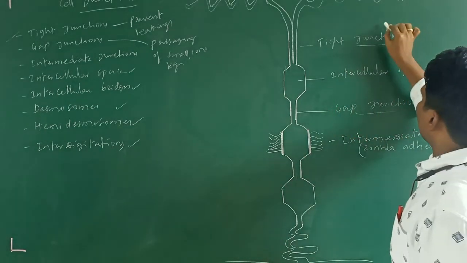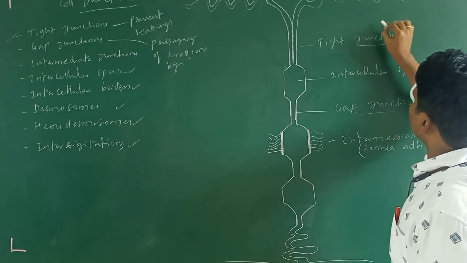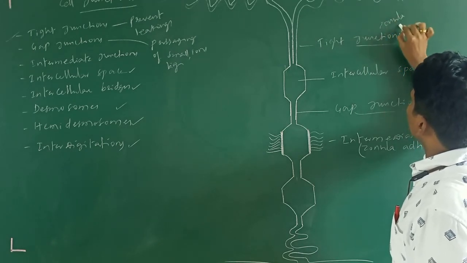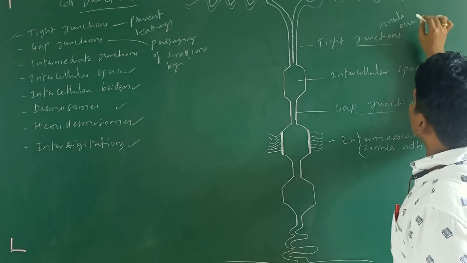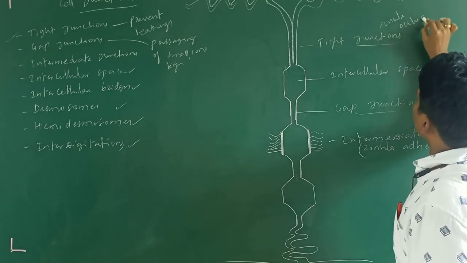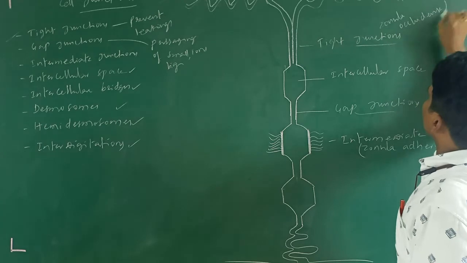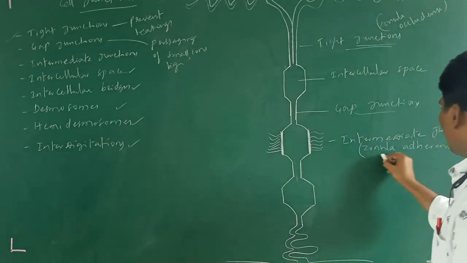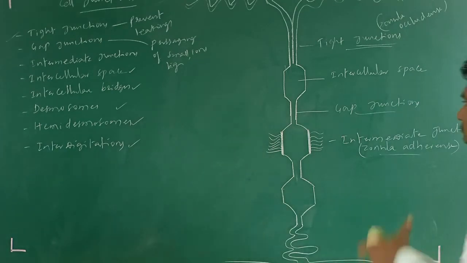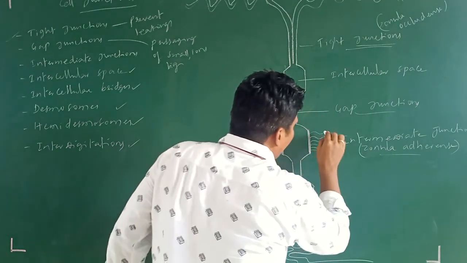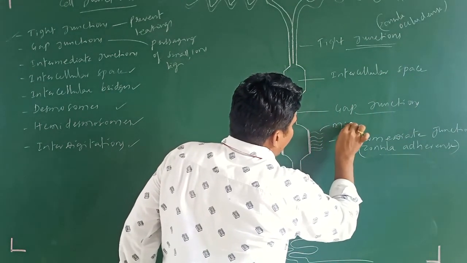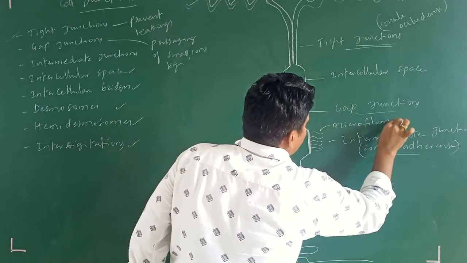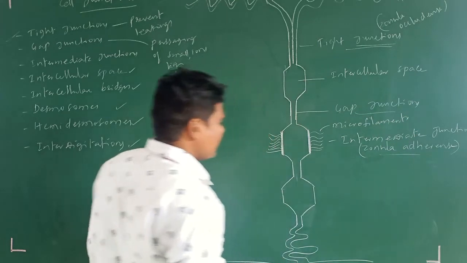Tight junctions are also called zonular occludence. Intermediate junctions are also called zonular adherence. So these are the microfilaments.